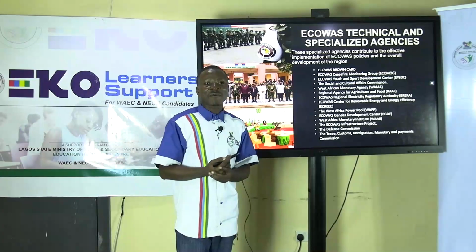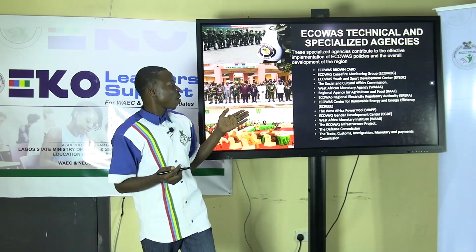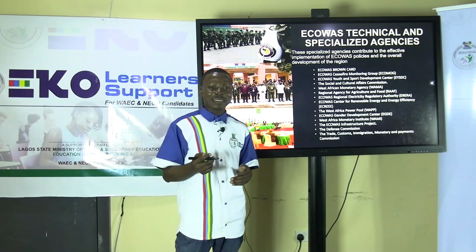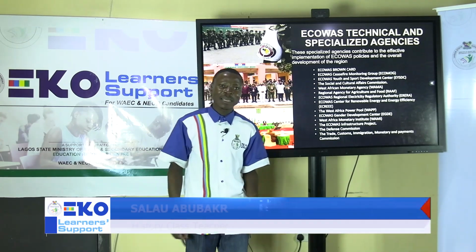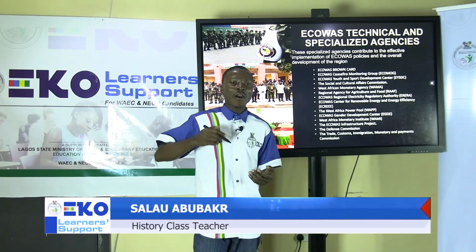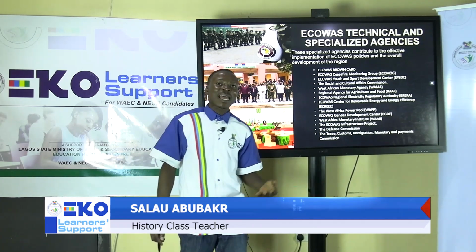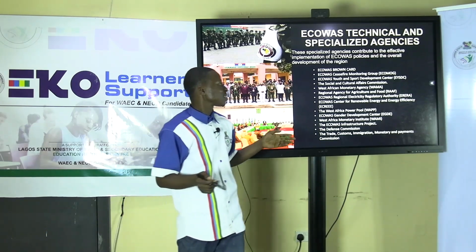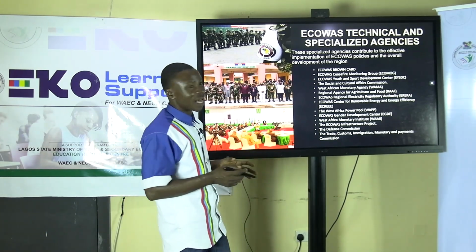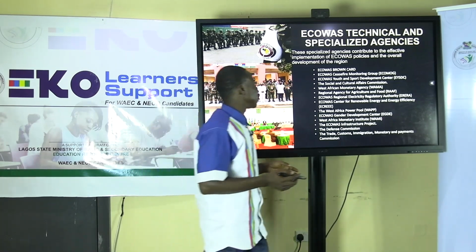This is an organ of ECOWAS that looks into the social interactions among member states. They organize fashion shows, trade fairs, and beauty pageant competitions for member states to attend, and it serves as a platform of interaction among member state citizens.